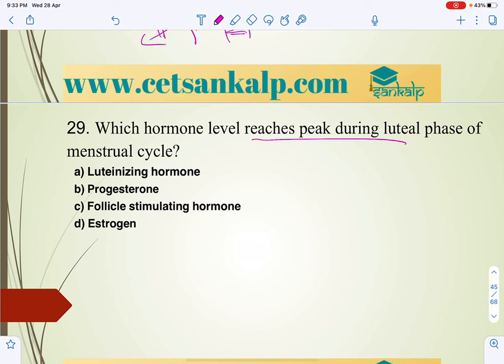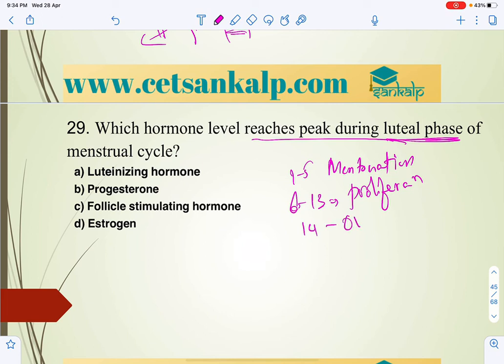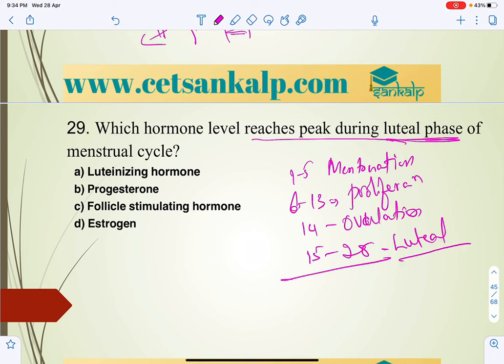So this is one phase of the menstrual cycle, the luteal phase. We know the menstrual phase, or menstruation, is days 1 to 5. Then 6th day to 13th day is the proliferation phase, right, and exactly on the 14th day is the ovulatory phase, or ovulation. And from the 15th day to the 28th day is the luteal phase. That is what you have to keep in mind.